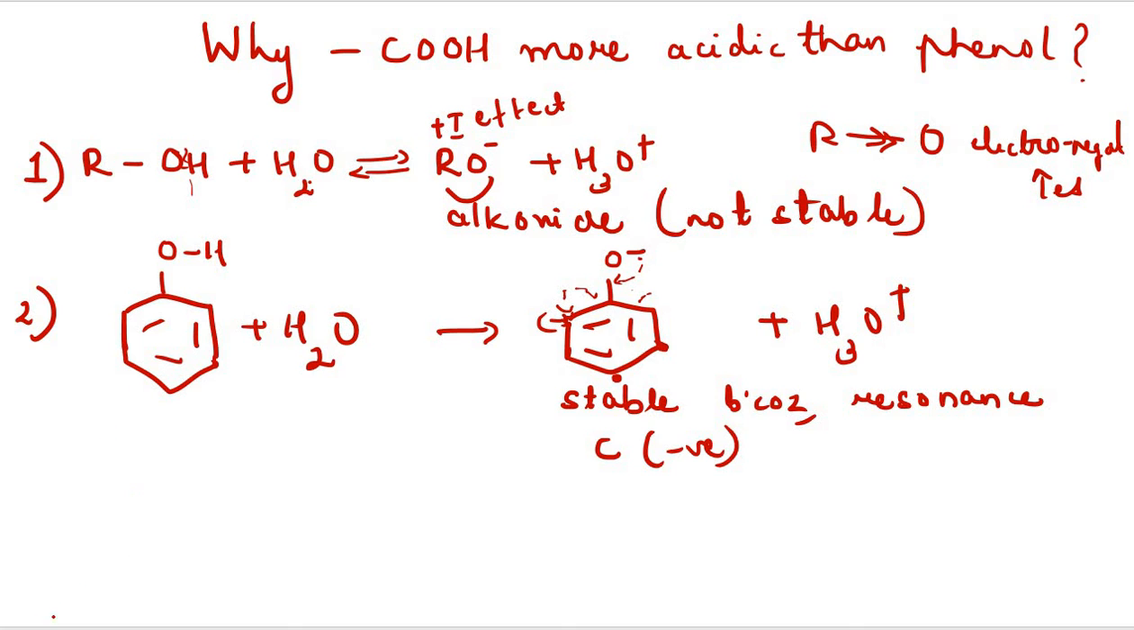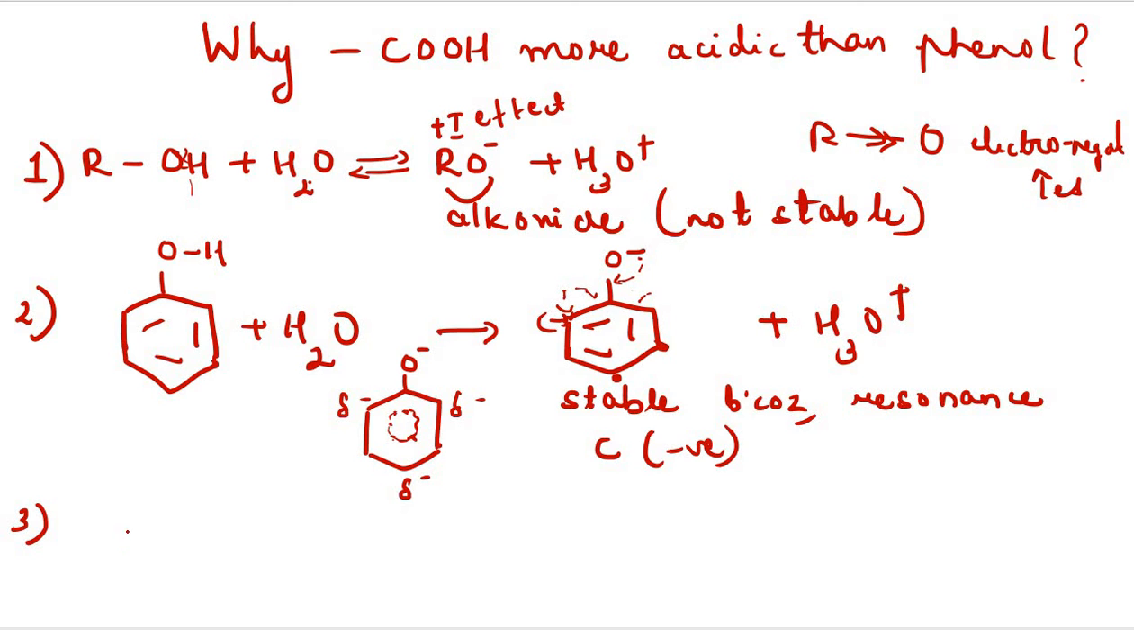We can represent it in this way. If we are representing the resonating structure of the phenoxide ion, it will be O minus. Here a partial negative charge will be developed at the carbon, and again here a partial negative charge will be developed at the carbon. But you know the carbon is not that much negative, and thus the ion formed will not be much stable.